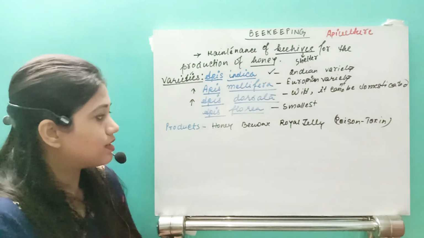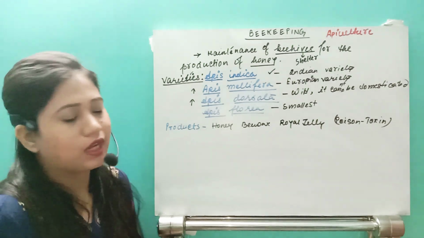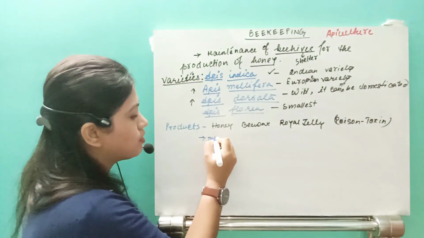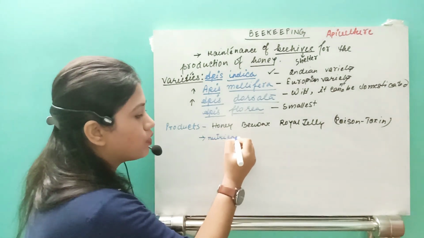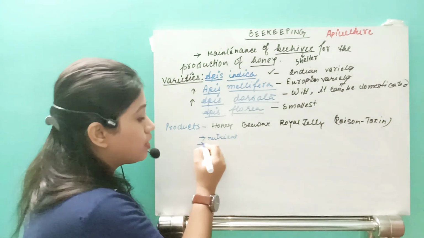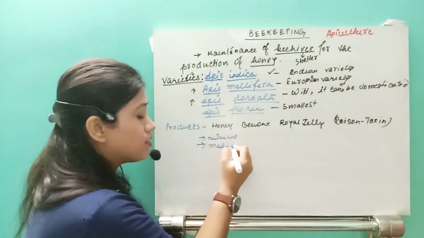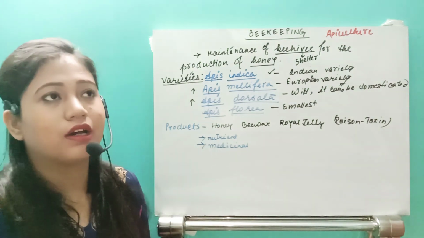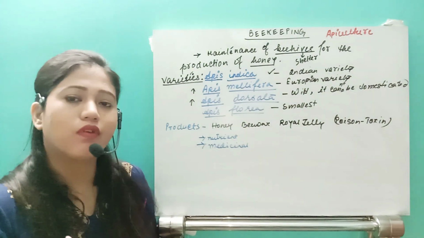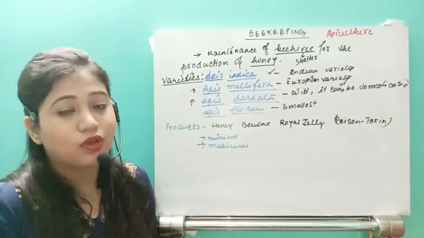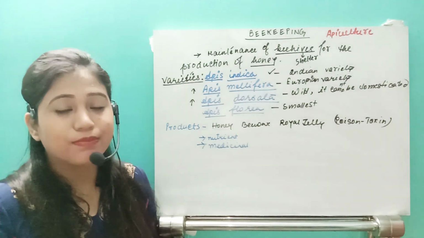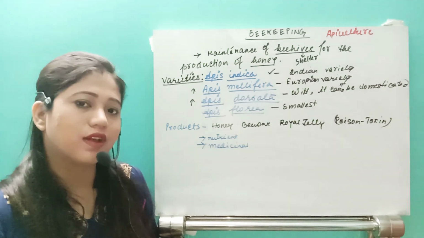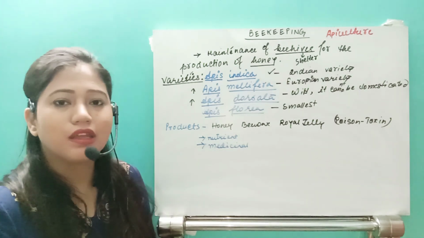Now, what is the use of honey? Honey is of good nutritional value, very high nutrient value. It also has high medicinal value. If you look at the content, honey has high water content, around 60 percent, so the pH of honey is nearly neutral.